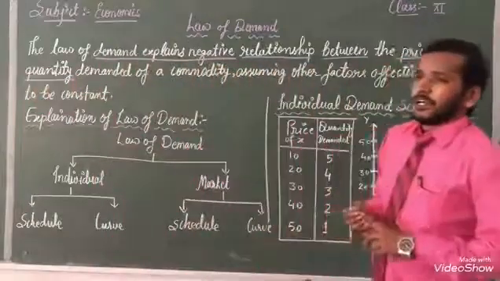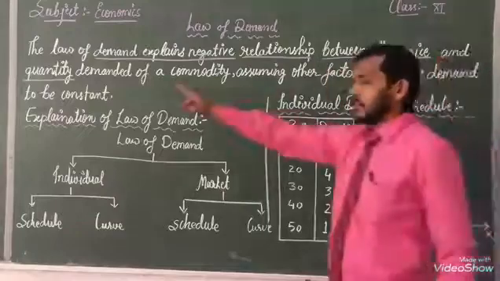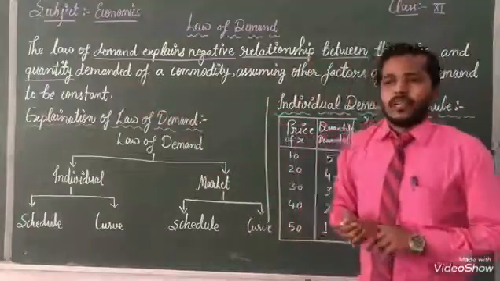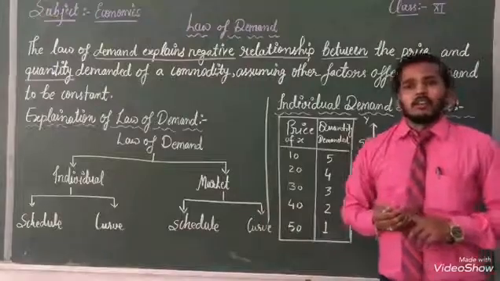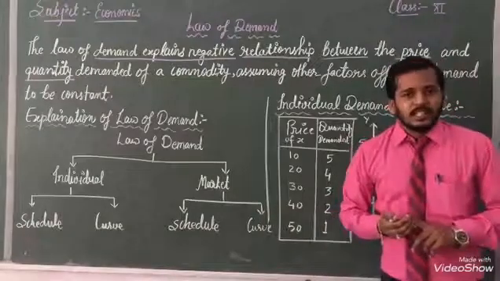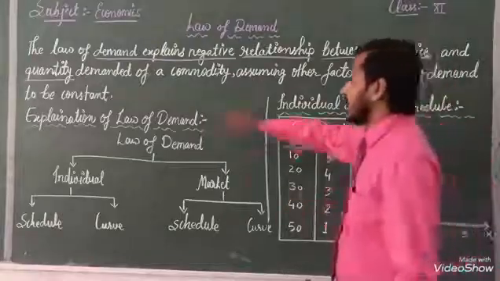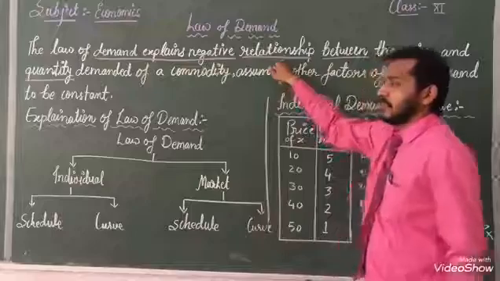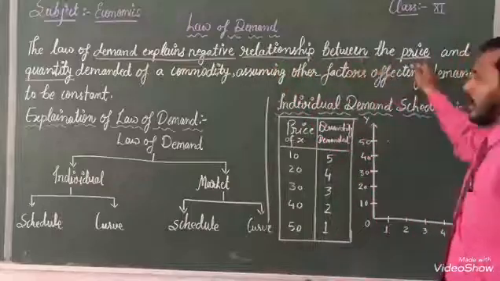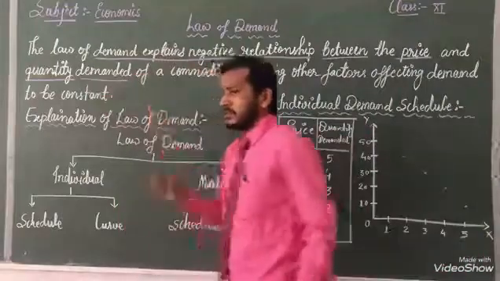When price is at a higher level, at that time our quantity should be very less. This is the rule of demand. That's why it should be written here. Demand explains the negative relationship between price and quantity demanded.